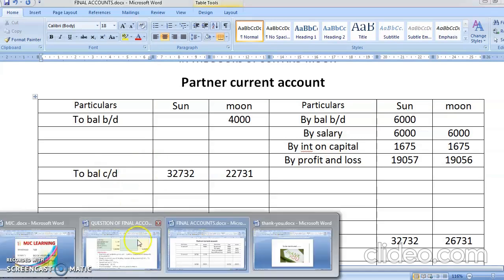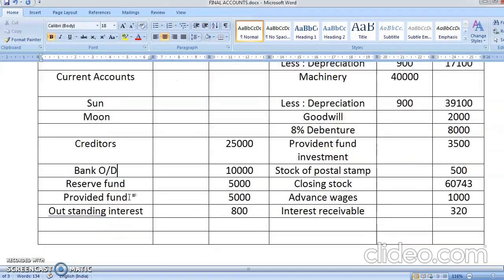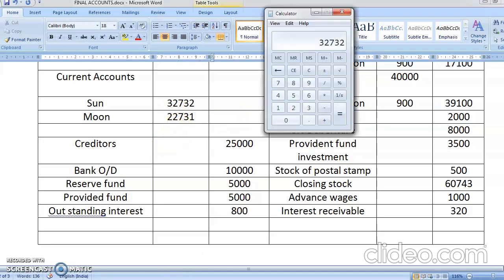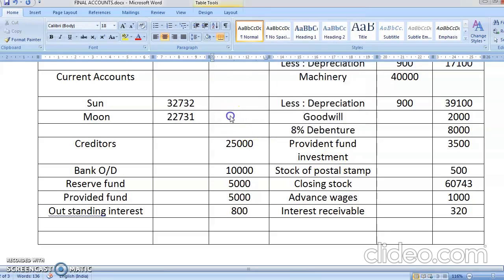Okay, students, let's write in the balance sheet. I've already made a current account and kept it here: 32,732. The other is 22,731. Now you're going to do the totaling of this: 32,732 plus 22,731 comes to 55,463.